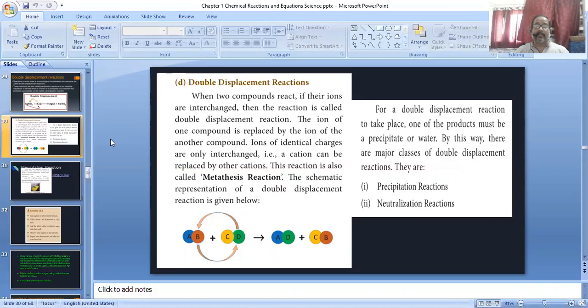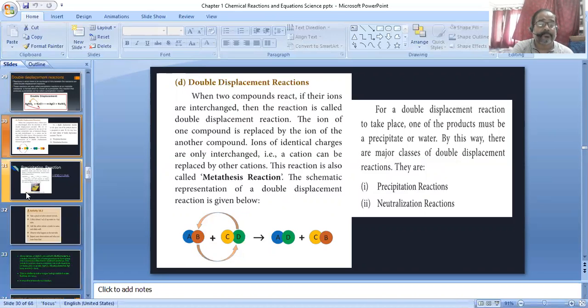And the symmetrical representation of a double displacement reaction: suppose AB reacts with CD, only exchange, in place of B add D, and in place of D add B. And for a double displacement reaction to take place, one of the products must be a precipitate or water. By this way, there are major classes of double displacement reaction, like precipitate reaction and neutralization reaction.